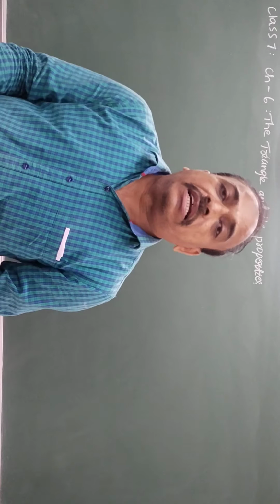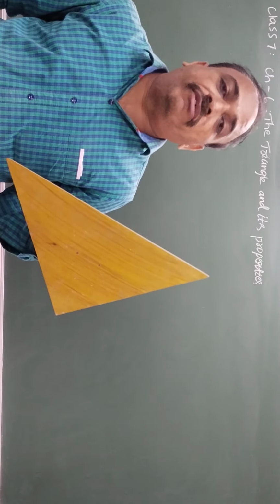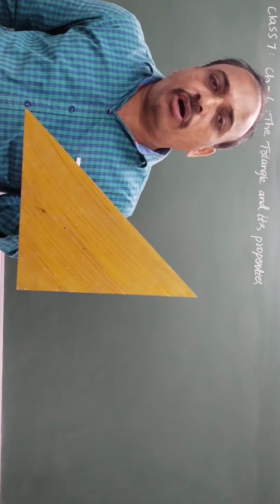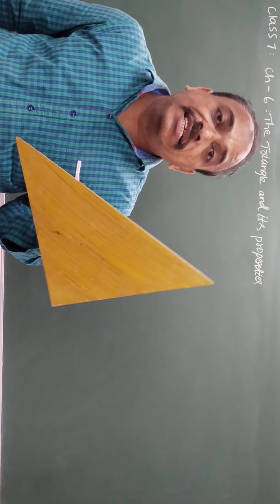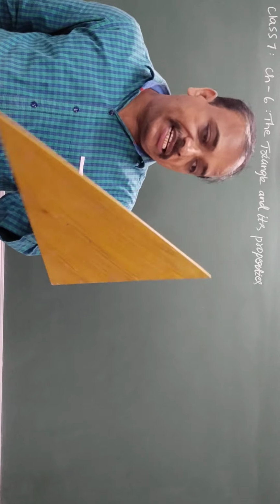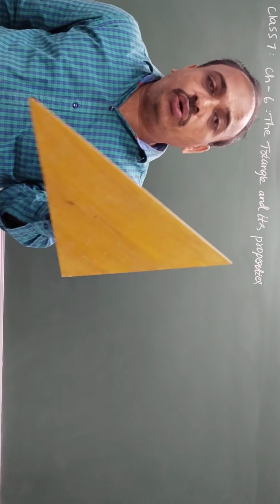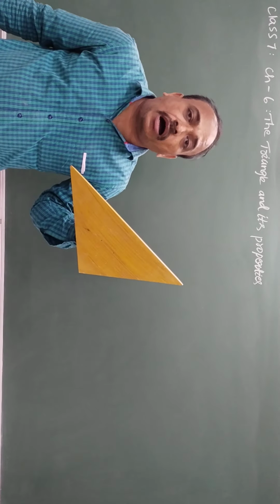So till now we have seen the types of triangles. Even triangles we get in our compass box, that is geometry box also, in the shape of set squares. We call them set squares. You can check out those triangles. What type of triangles are those?